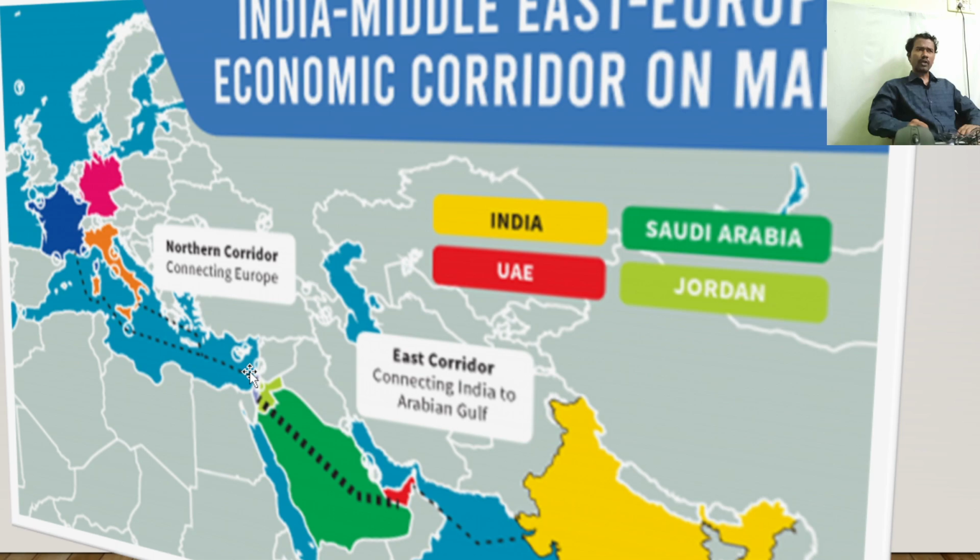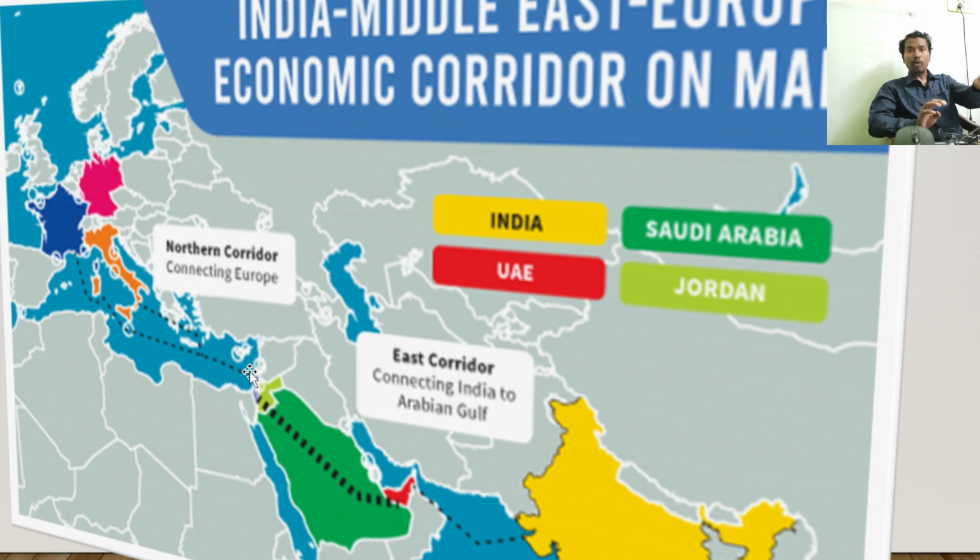But do remember, UAE is not a member of G20, but UAE is a member of this India, Middle East, Europe economic corridor. Similarly with Jordan also. So the next and last highlight of this G20 summit is multilateral development banks.